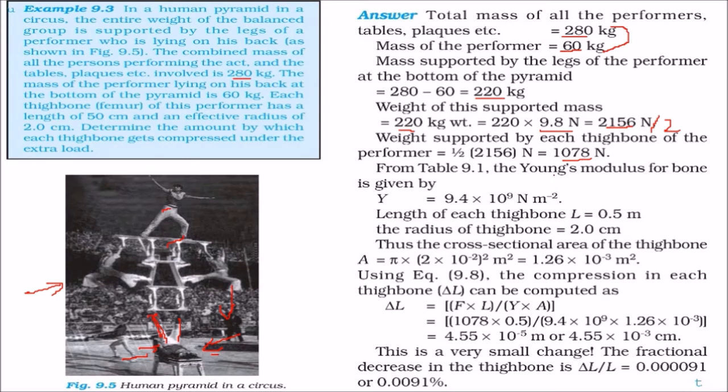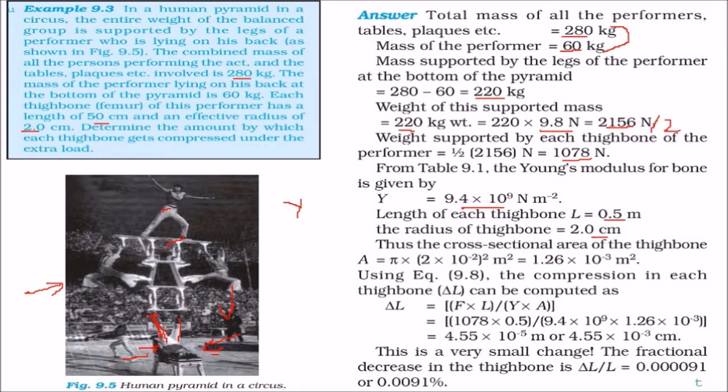The Young modulus Y of bone is 9.4 into 10 to the power 9 Newton per meter square. The length of each thigh bone is also given, 0.5. The radius is also given, 2. This is given in the question itself. So we have converted it into meter, and 2 centimeter, we'll also change because we need all in meters.